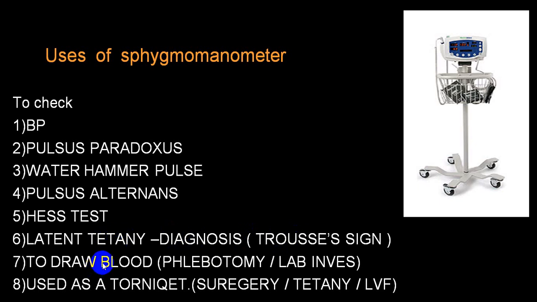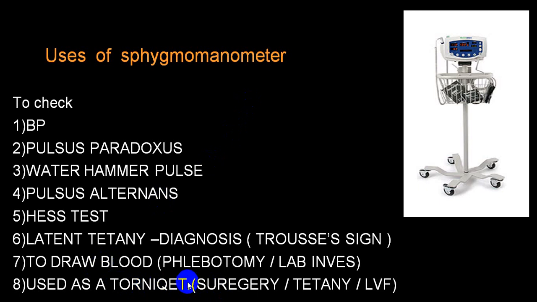While drawing blood, usually for laboratory investigation or during phlebotomy of a blood donor, you can also utilize a BP cuff and take advantage of the sphygmomanometer. During surgery, you can utilize it as a tourniquet.